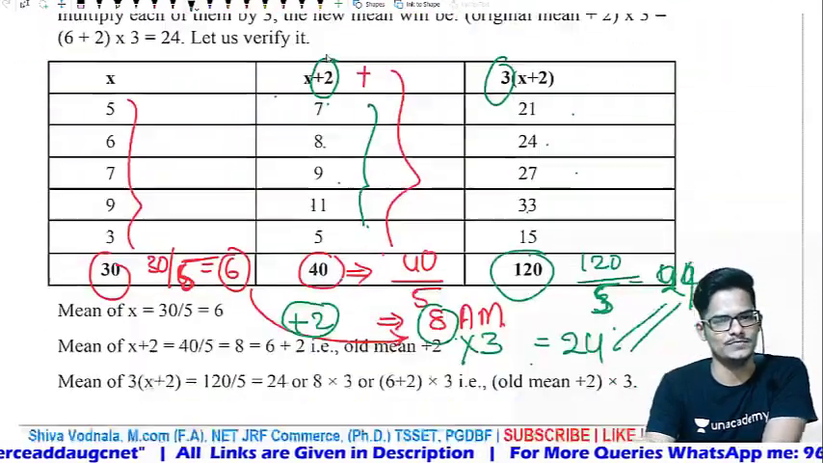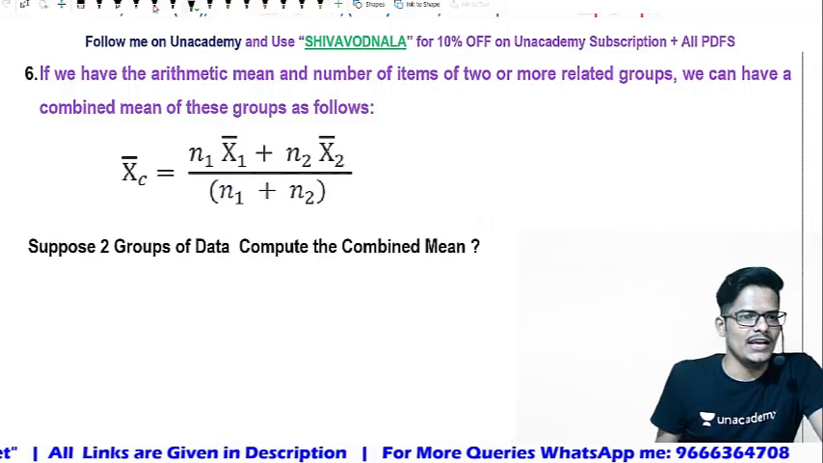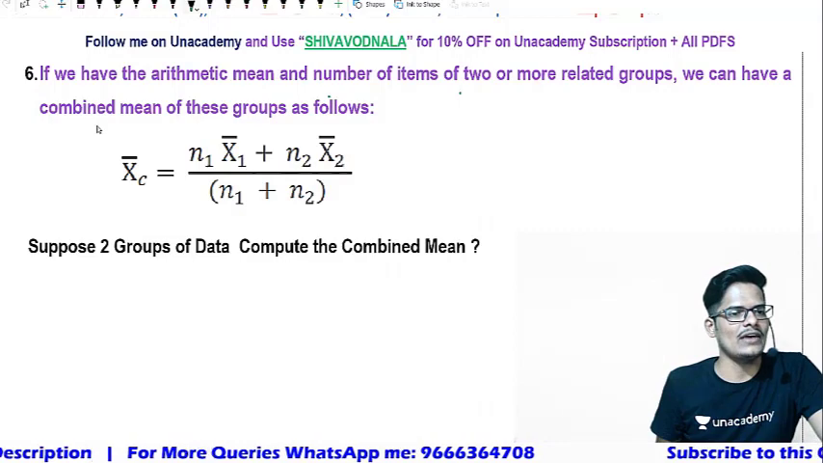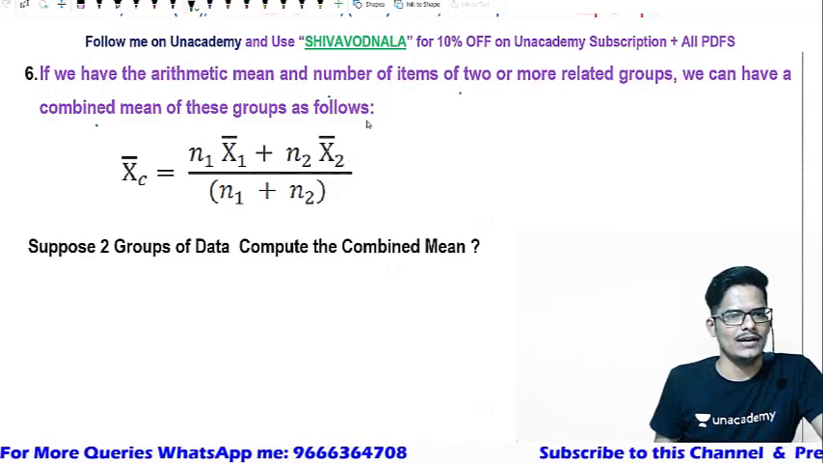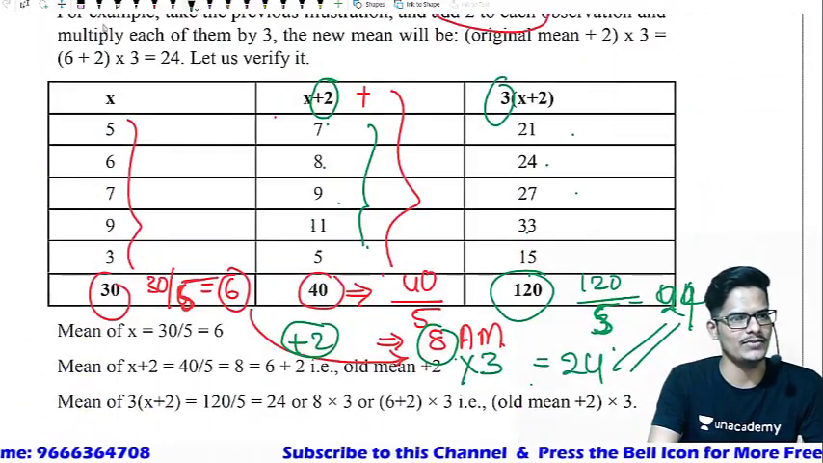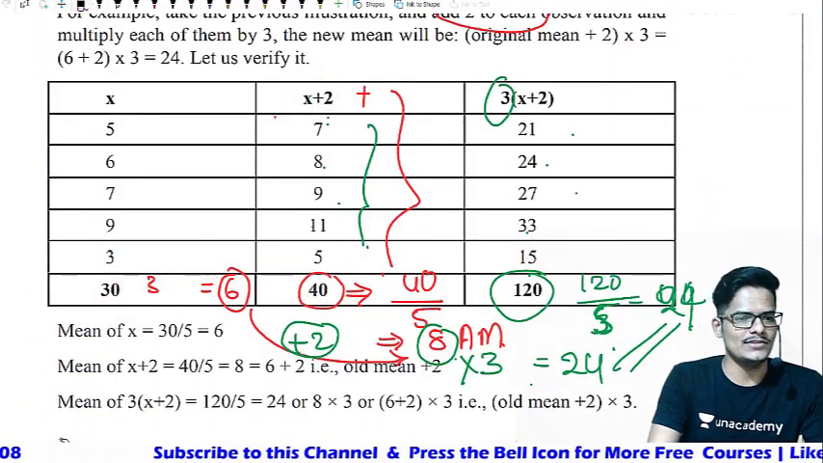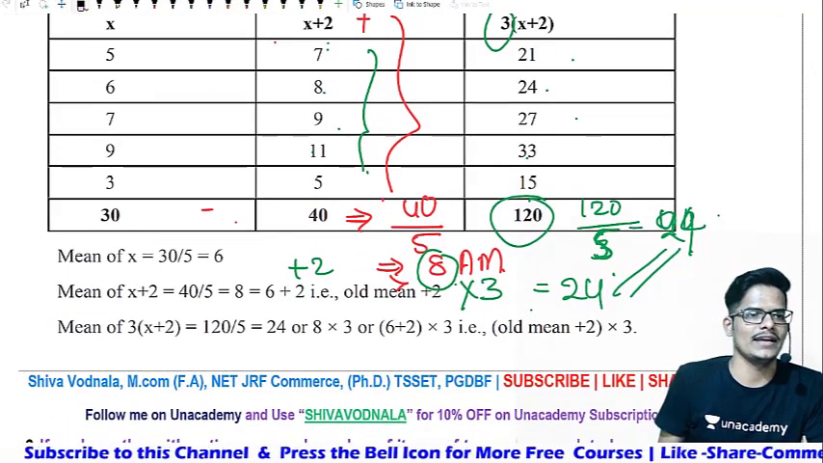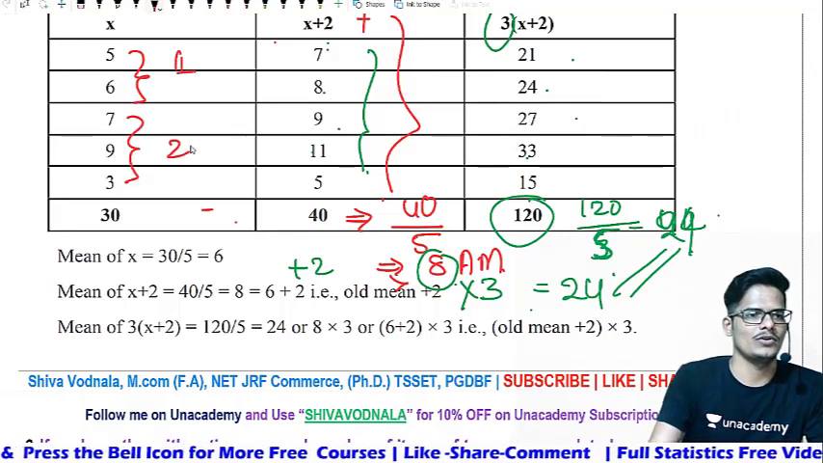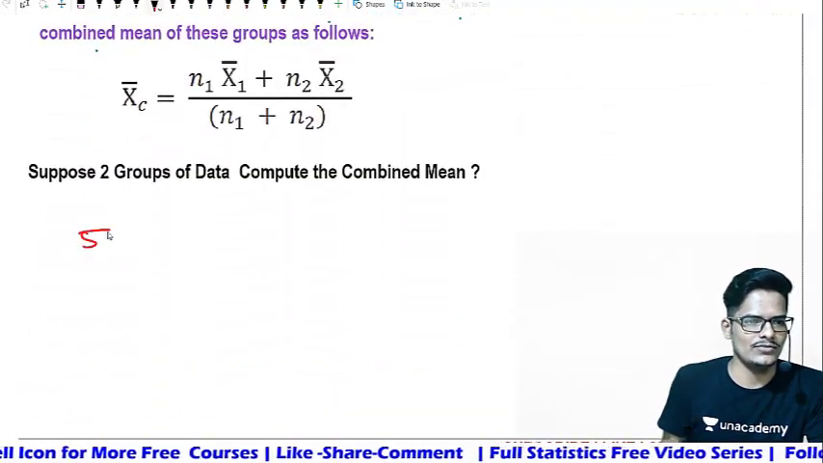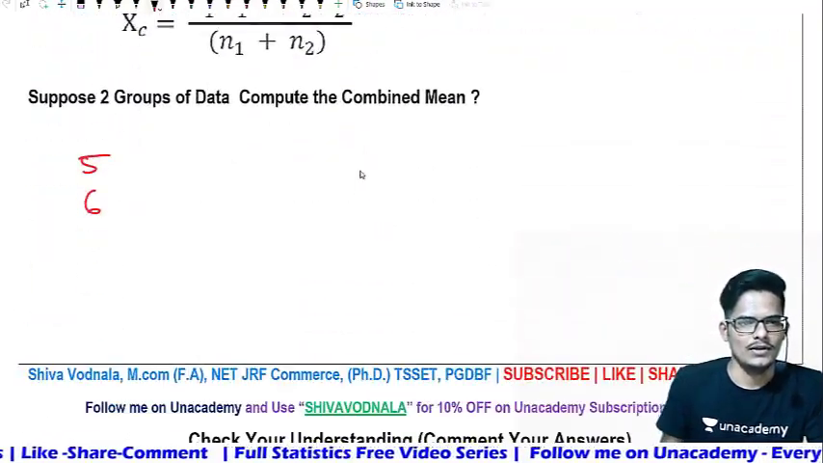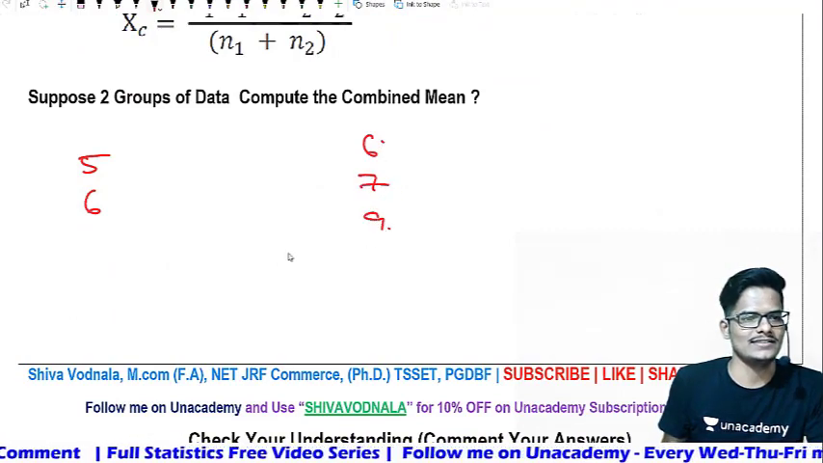I hope you understood. Now the last property: if we have the arithmetic means and the number of items of 2 or more related groups, we can find a combined mean of these groups as follows. The sixth property of the arithmetic mean is combined mean identification. So how to identify it? Assume we take the same numbers into consideration: 5 and 6 as one group, and 6, 7, 9 as the second group. These are the three numbers given.